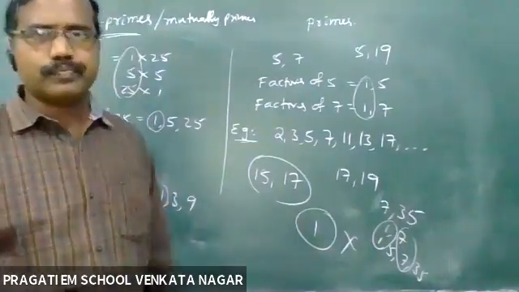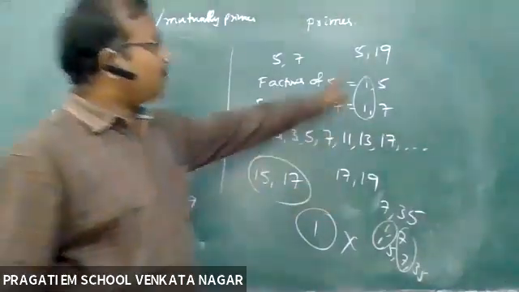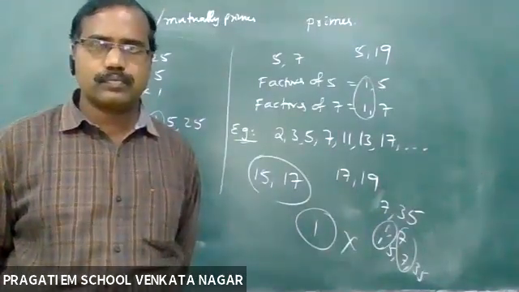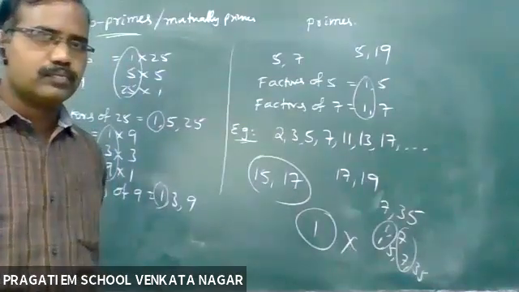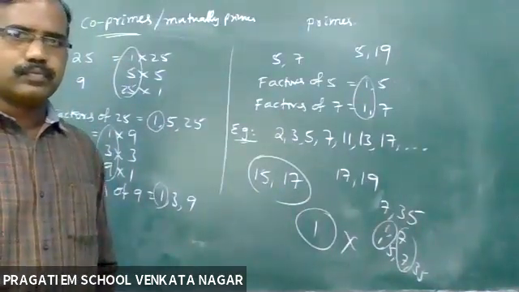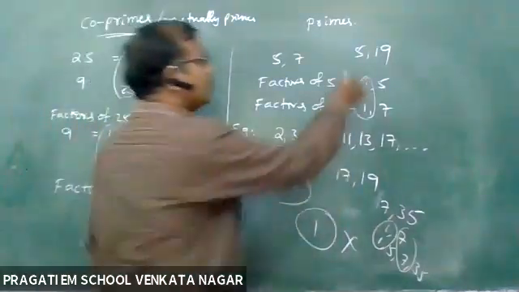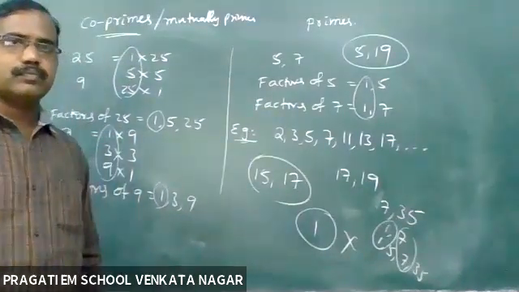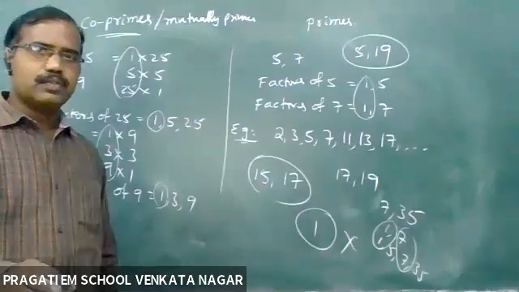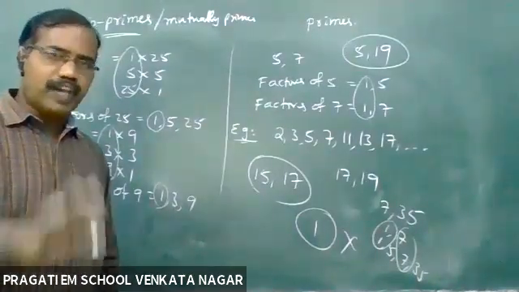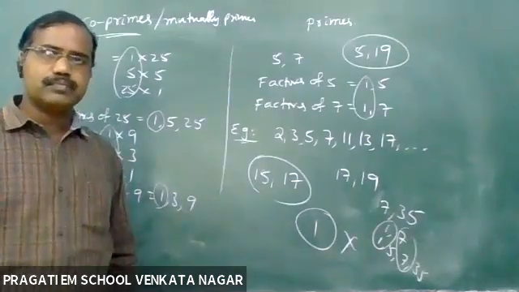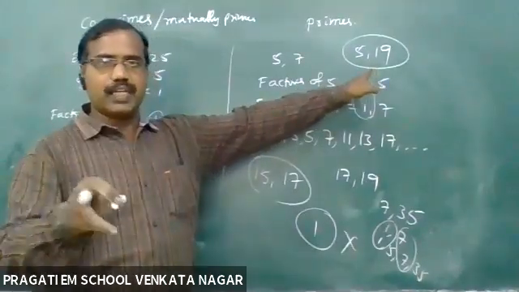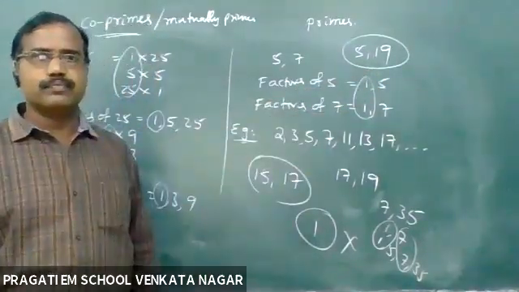What is your doubt? Sir, are 5 and 19 primes or co-primes? They are primes, sir. Can I call both of them co-primes? No, sir, they are primes. They are only primes. Can I call 5 and 19 co-primes or not? No, sir.